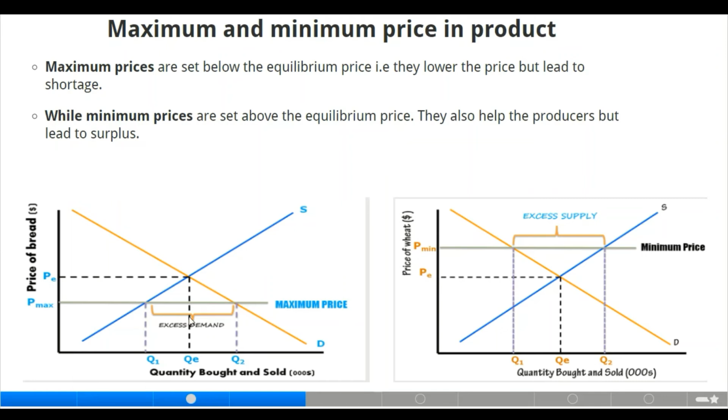Now let us check this diagram out. We have the maximum price here, that is the maximum price is set below the equilibrium, and this is our equilibrium point, and this is our maximum price for product. It is set below the equilibrium price. Now we move to the minimum price. This is our equilibrium point, and our minimum price in product is set above the equilibrium point.